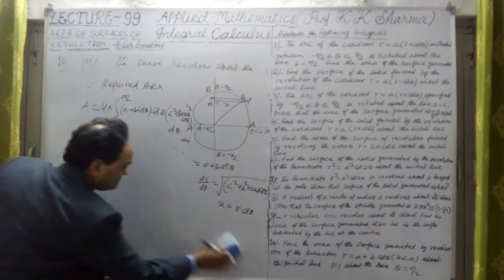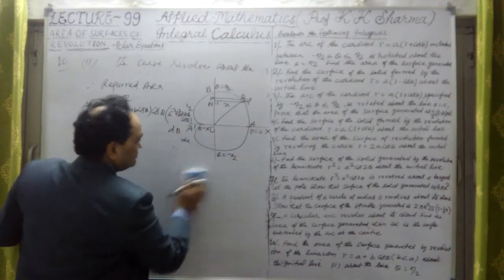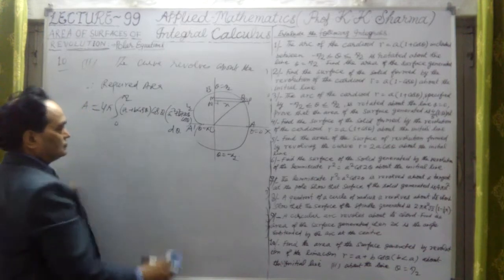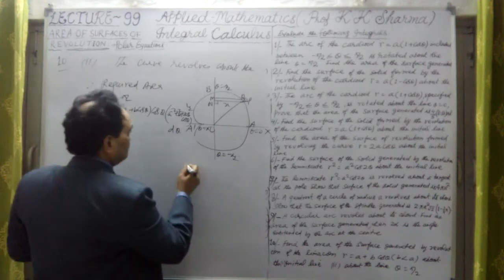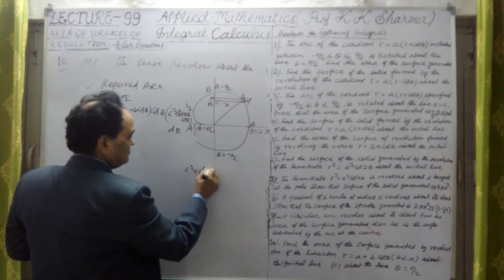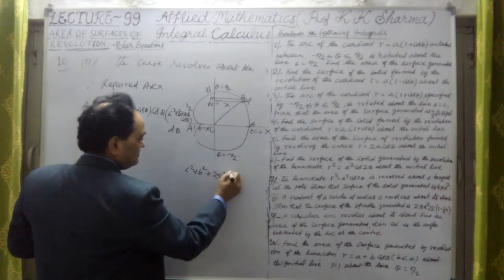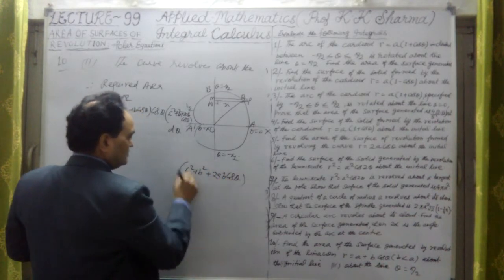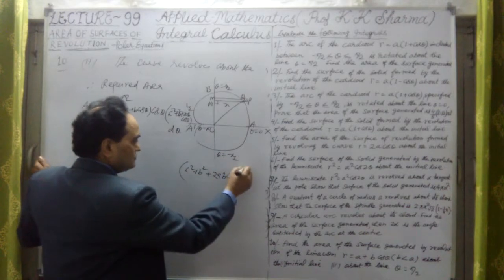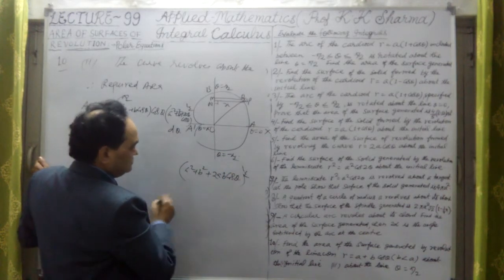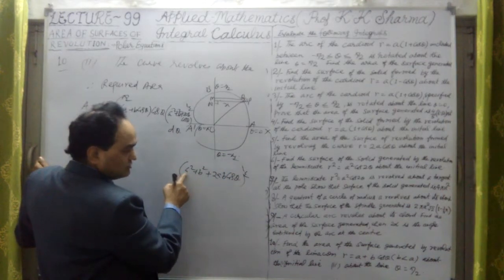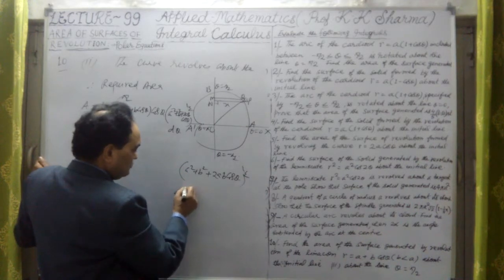If I open this by binomial theorem, let me first solve it separately. Now a square plus b square plus twice ab cos theta, if I take a square common out of this square root, it will be a out.